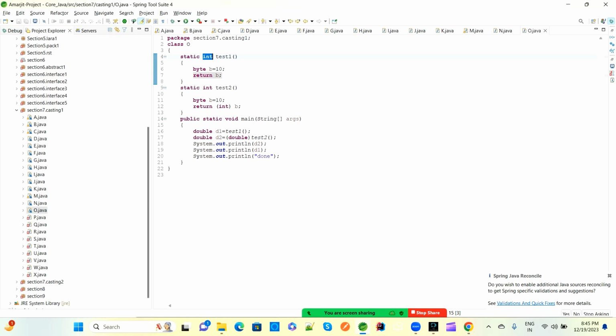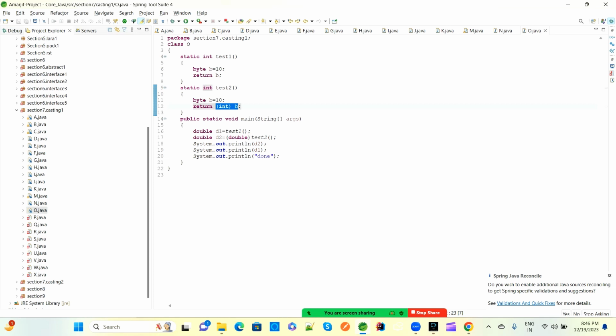Then the compiler comes to line number 17, d2 equal to test2. The compiler will check whether test2 is available with no parameters. Yes, it is there. So this test2 has byte b equal to 10.